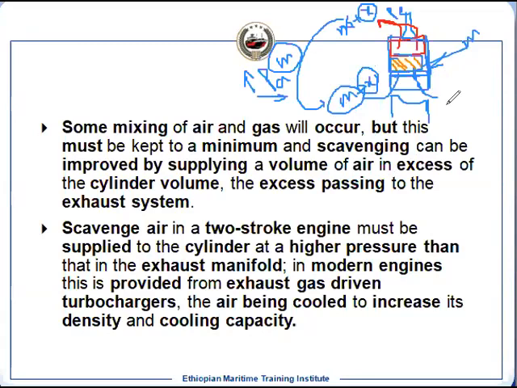Once M is increased, that is the density is increased, the cooling capacity, which is cooling the piston crown, liner, valves, all will be increased. It means it will lower the temperature efficiently because mass is more. Now, this is the way we do the turbocharge, means the scavenging for two-stroke engine.